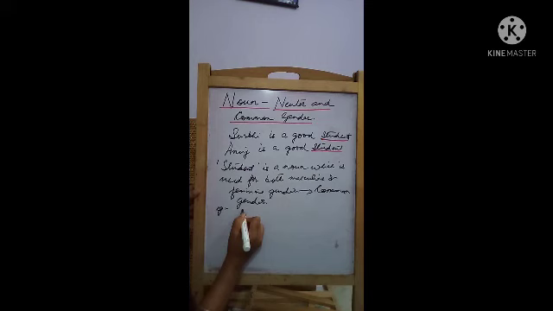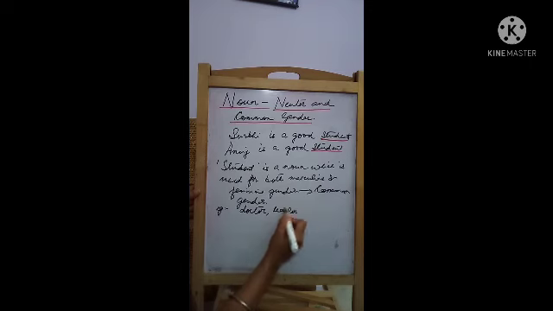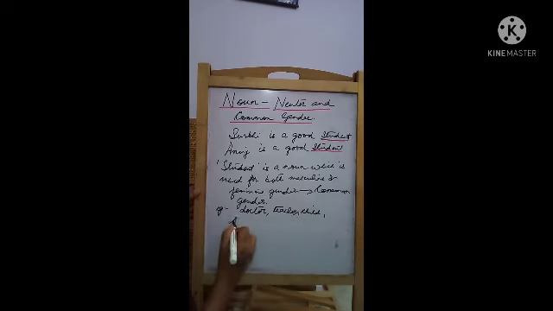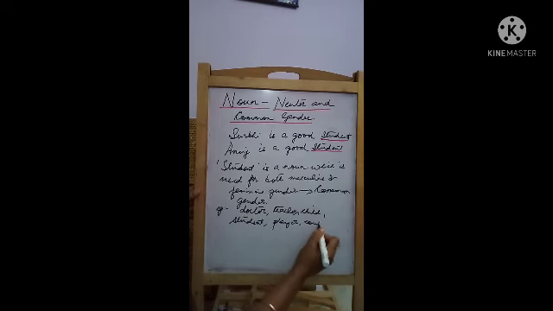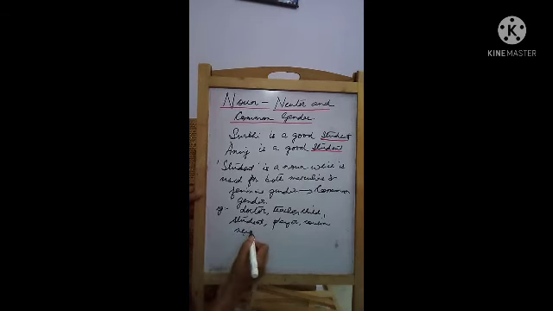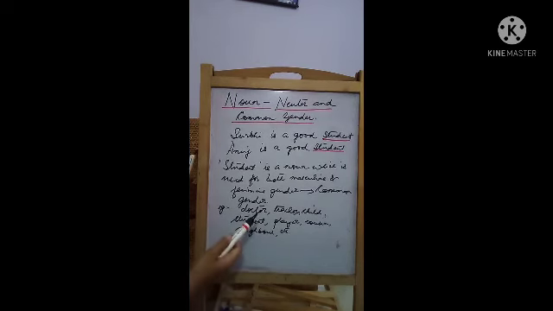Say for example, doctor, teacher, child, student, player, cousin, neighbor, etc. So when we say doctor, until and unless we mention the name of the doctor, we will not be able to know whether the doctor is a male or a female.